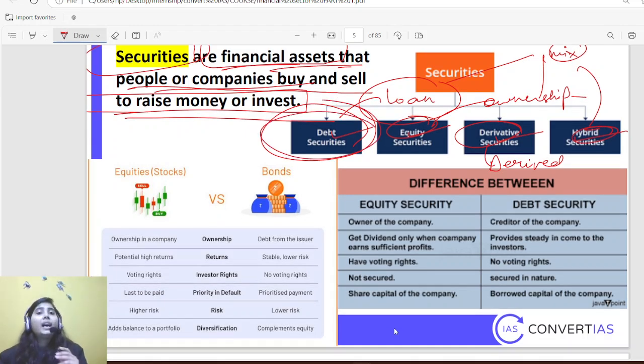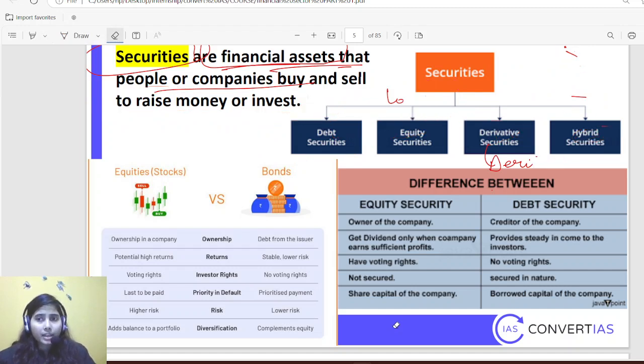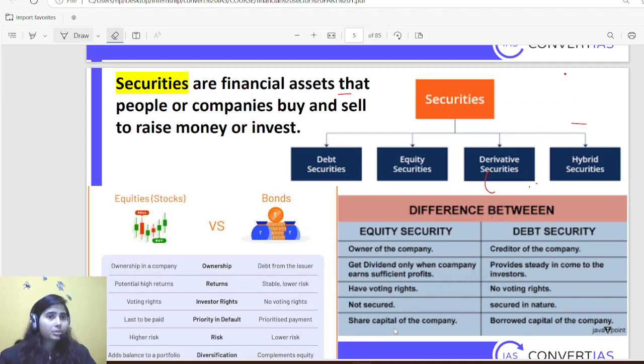Suppose I need 100 rupees. I am going to start a business, and I need 100 rupees to invest into my business. So I have three options. First is debt securities. I mean, the first option is to ask for a loan.